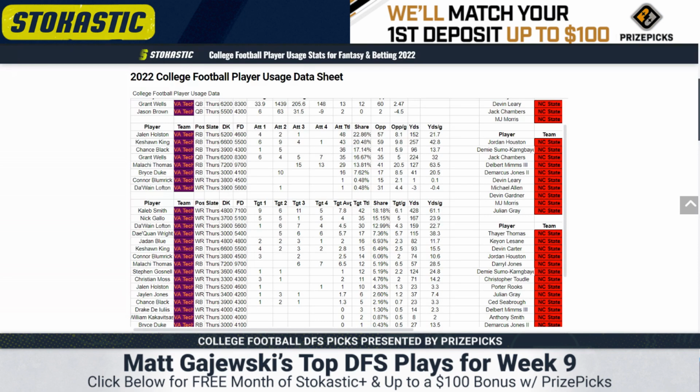Connor Blumrick, the former quarterback, has between 25 and 35% of the routes on a weekly basis. You even had Christian Moss pop up for 39%. So you can tell it's a pretty gnarly rotation here.